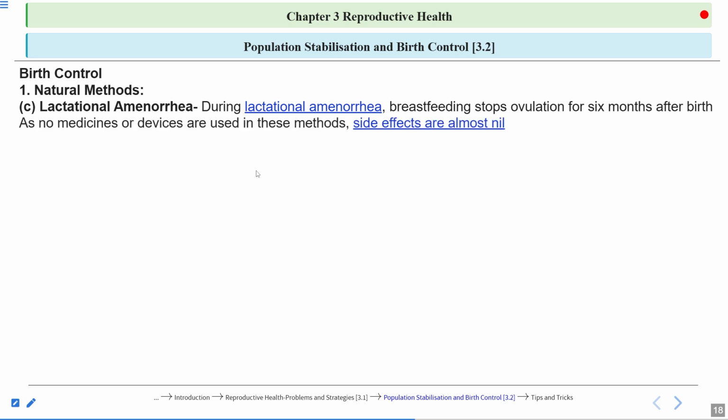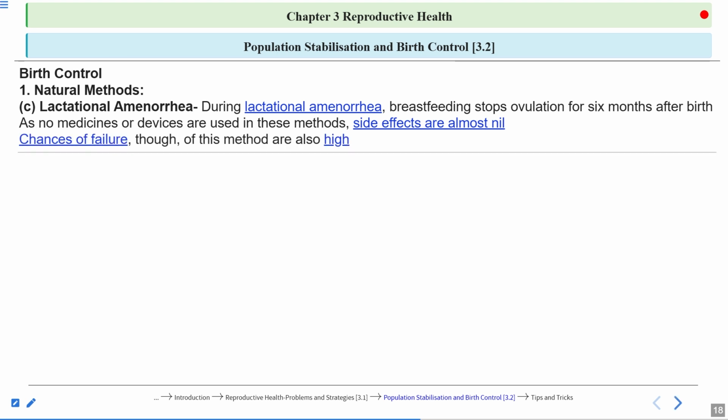As no medicines or devices are used in these methods, side effects are almost nil. So here you can see, no drugs, no chemicals, no medicine, no hormone is being used. So its side effects are almost nil. But the chances of failure are high. Chances of failure of these methods are very high, because you are making assumptions in the natural methods.